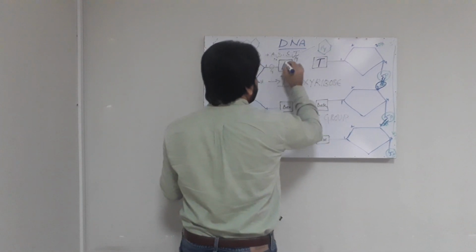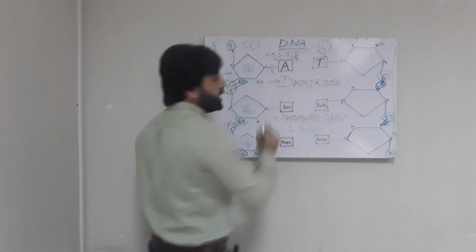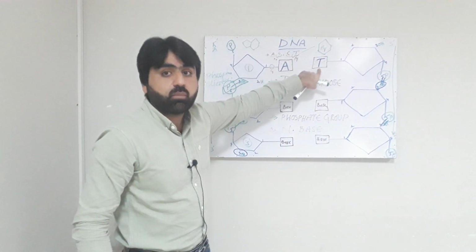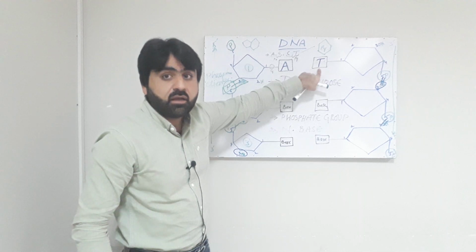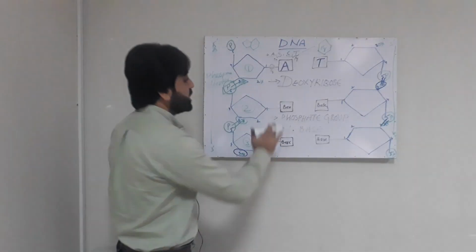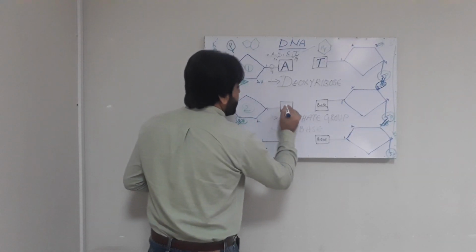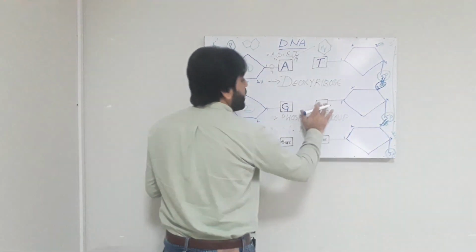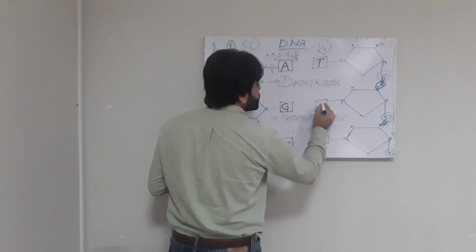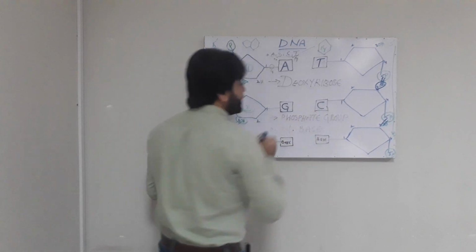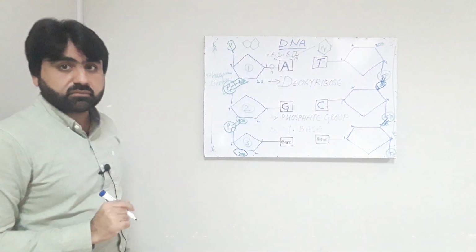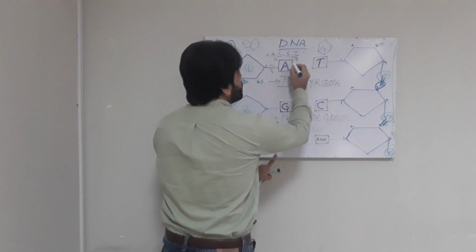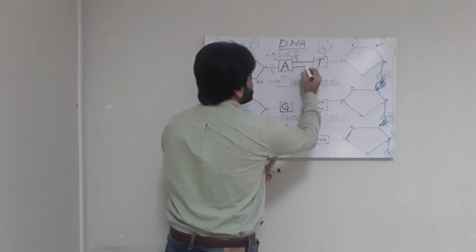Again I repeat, adenine, which is purine in nature, will always form a bond with thymine, which is pyrimidine in nature. So guanine, which is again a purine base, always forms a bond with cytosine, which is a pyrimidine base. But here you must know that adenine always forms 2 hydrogen bonds with thymine.